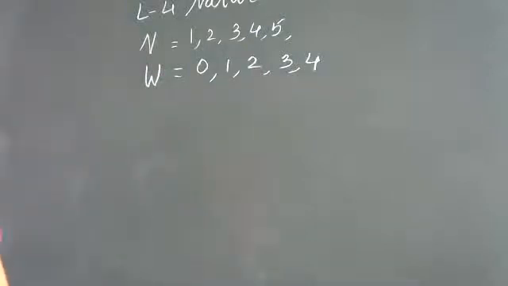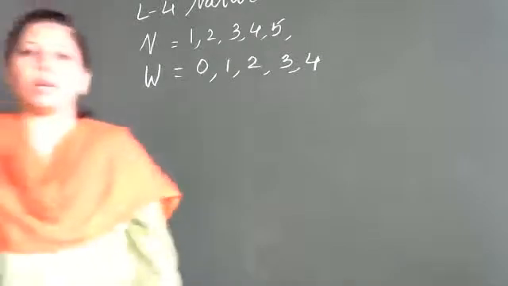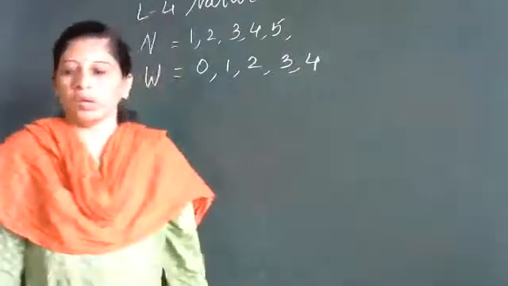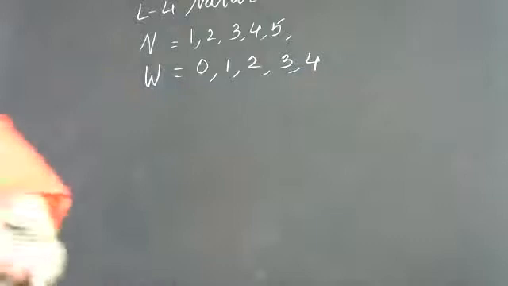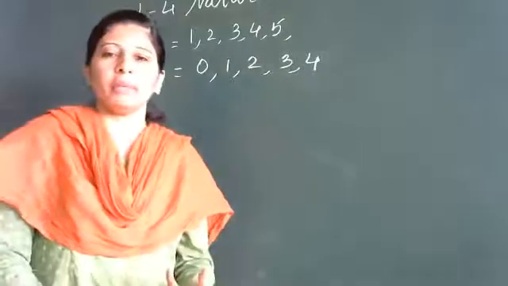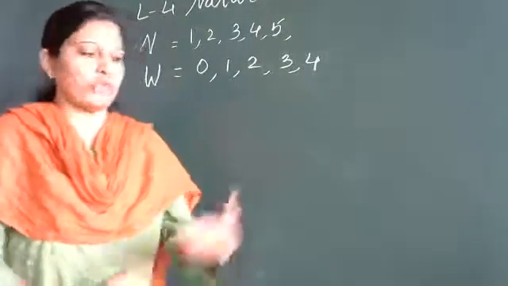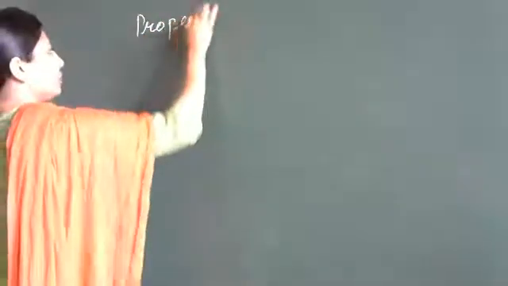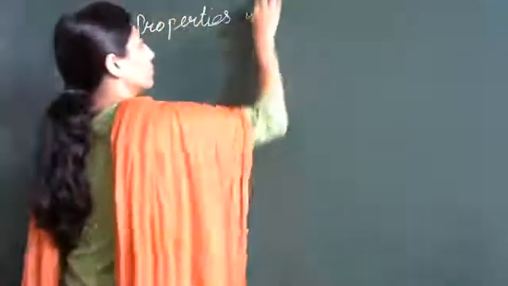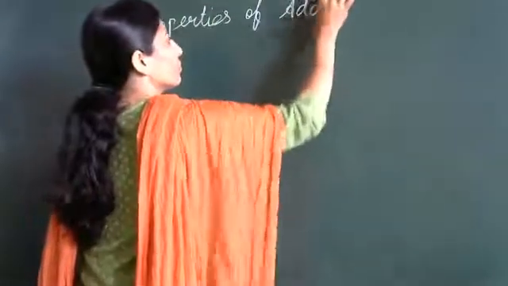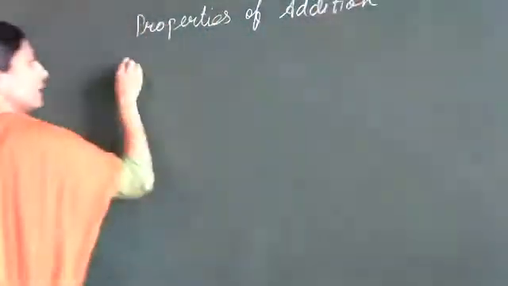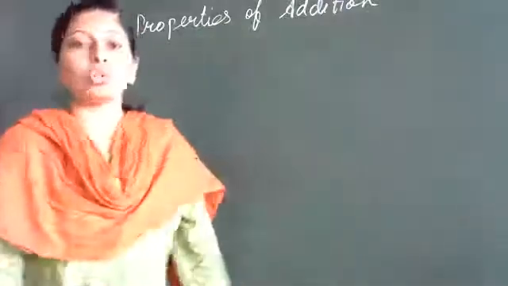Okay, so we saw these things that day. Again, we were seeing properties of whole numbers. So, properties are there for addition, subtraction, multiplication and division. We will see those properties in detail. First is properties of addition. In addition, the first property is closure property.